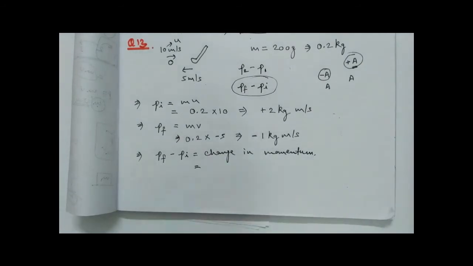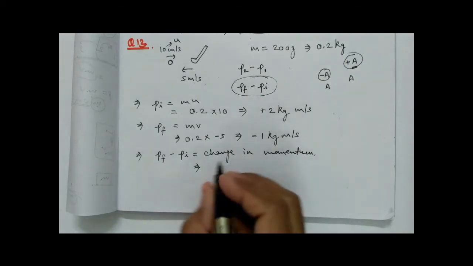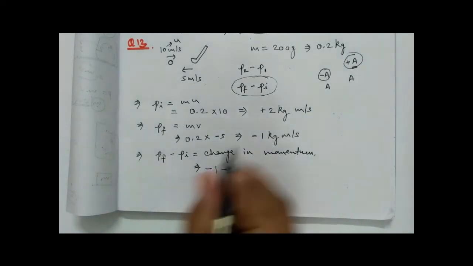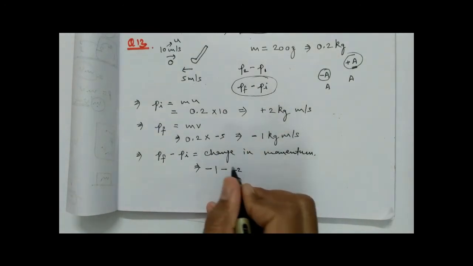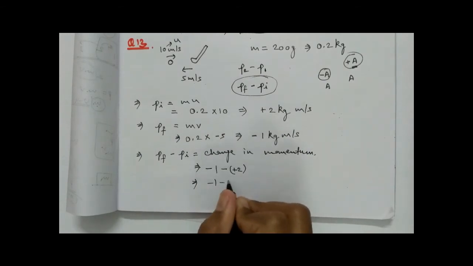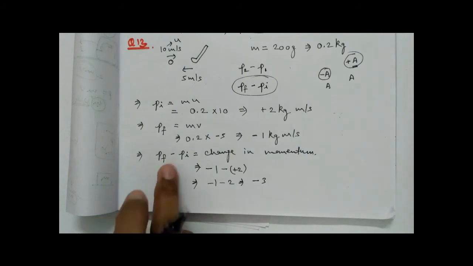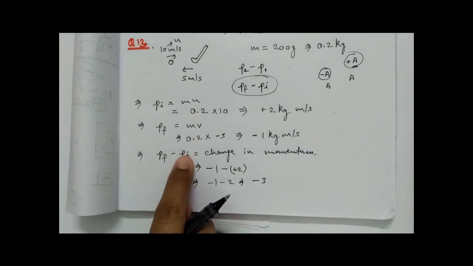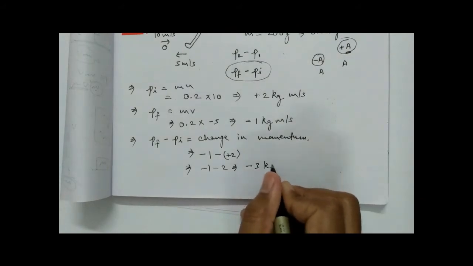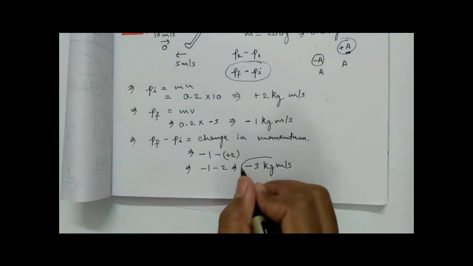So now here what will be the answer? Final momentum is minus 1, and initial momentum is plus 2, isn't it? So it will result in minus 1 minus 2, that is minus 3. Since the difference will also be a value of momentum, the SI unit is kg meter per second. So this is our answer.